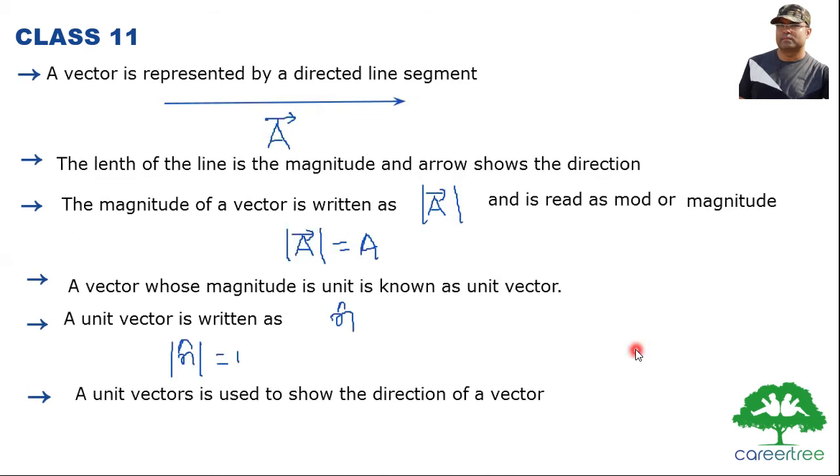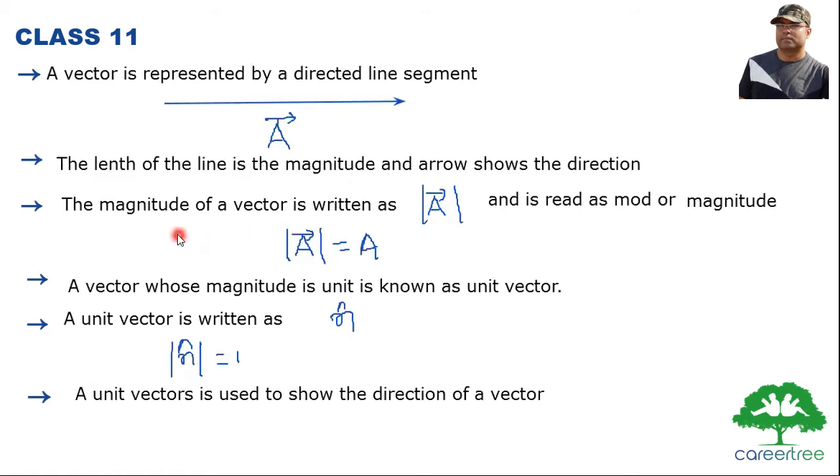Now we focus more on vectors. In physics, a vector is represented by a directed line segment. You can see this arrow, right? This arrow represents a vector. The length of the line is the magnitude of the vector, and the arrow shows the direction. If the arrow is from left to right, the direction is from left to right. Right now it is the horizontal direction. With the arrow we can show in which direction the vector is acting. So a vector has both magnitude and direction, and we can show both through a directed line segment, right?